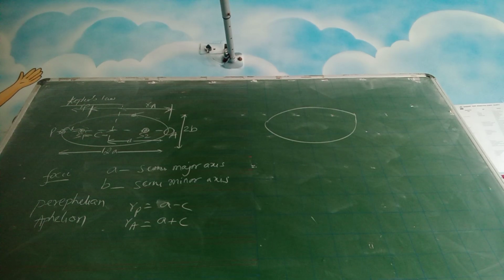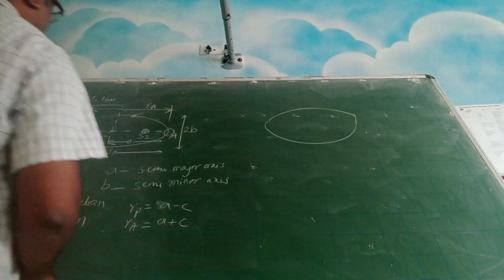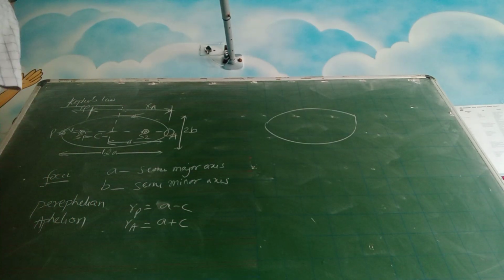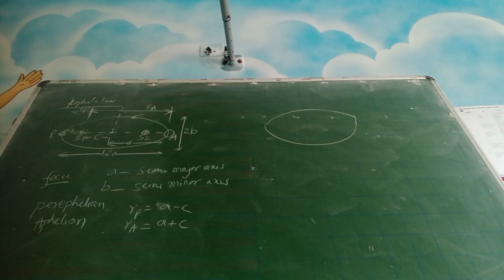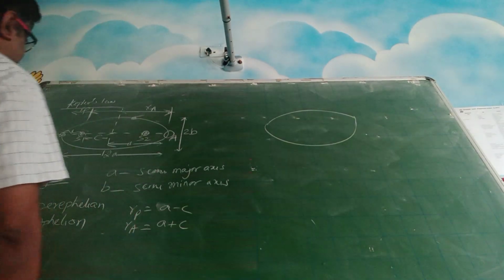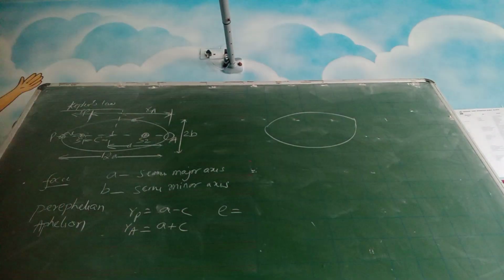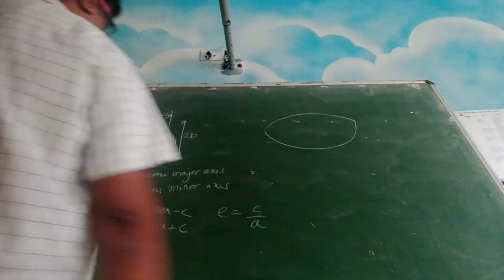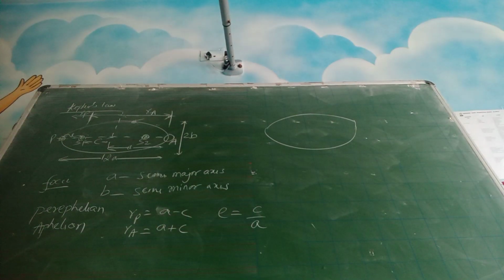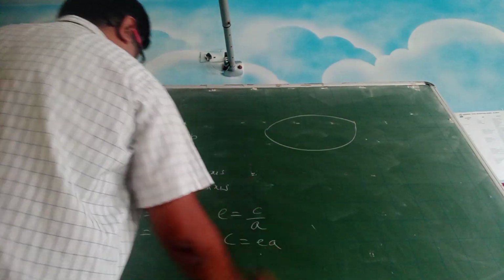Now if you write in terms of eccentricity, eccentricity is defined as C upon A. So from here you are getting C is equal to EA.